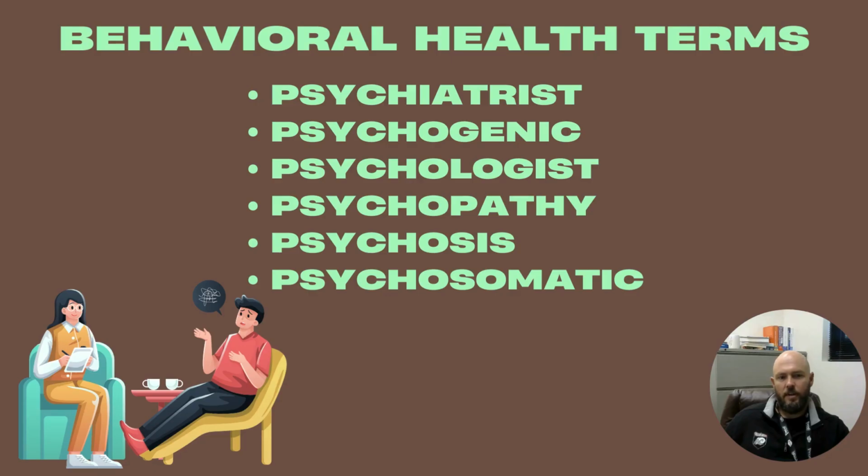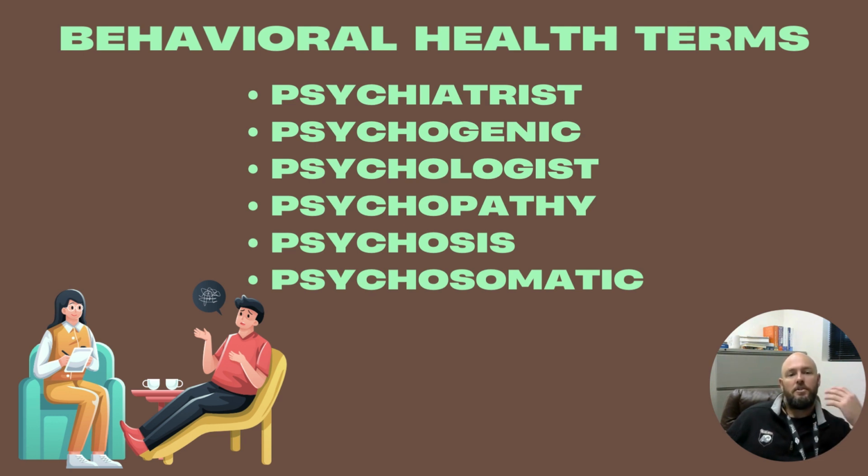Here are some behavioral health terms you're going to need. A psychiatrist is someone who studies and treats disorders of the mind. They can prescribe medications. Psychogenic is referring to originating from the mind. A psychologist also studies and treats disorders of the mind, but they don't prescribe medications.